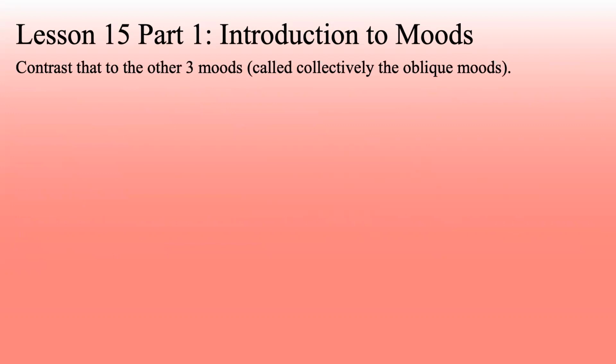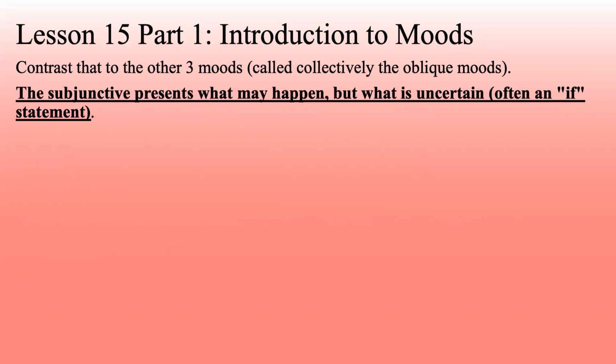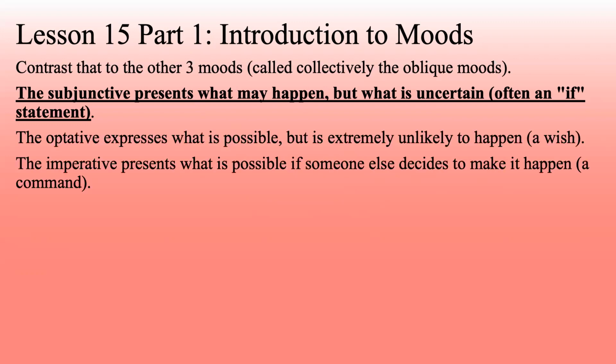Now contrast that to the other 3 moods, the subjunctive, imperative, and optative, which we can collectively call the oblique moods. The subjunctive presents what may happen, but what is uncertain, often an if statement. Now, watch out for the difference here. Talking about the future in the indicative is this will happen. It's presented as a fact.